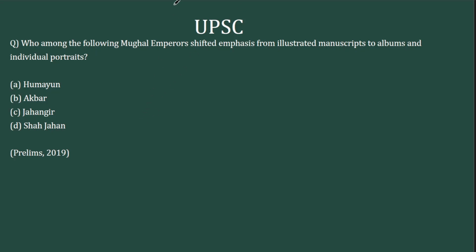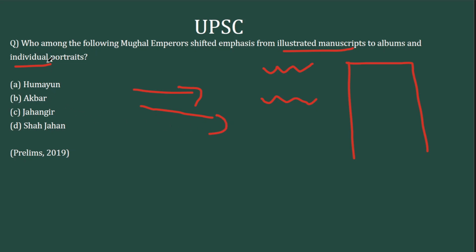Next question, who among the following Mughal emperors shifted emphasis from illustrated manuscripts to albums and individual portraits? Now here you have to understand how Mughal paintings worked. Mughal painting starts with miniatures. Initially it is calligraphy, writings as decorations on the borders of text. Then it becomes miniatures. Then it becomes individual portraits. And this happens in the reign of Jahangir.